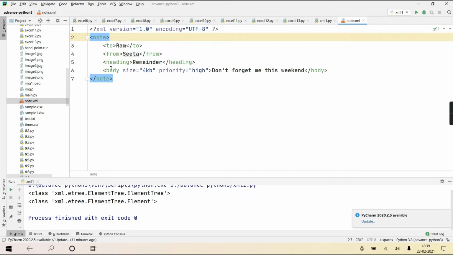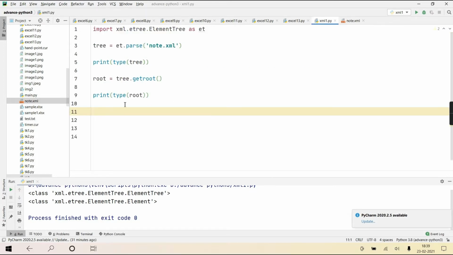Clear? And all these child elements are part of it, and you can access them as if it's an iterable object. You can treat this like an iterable object, and you can access all its child elements also. You can even treat it like a dictionary, give a square bracket index, and access each child element as well. How to do it? I'm coming to it.